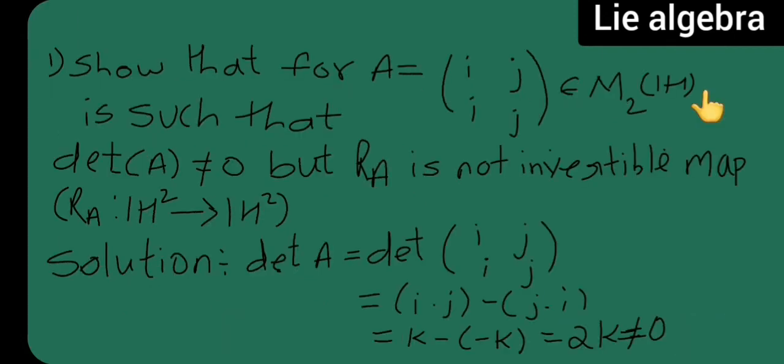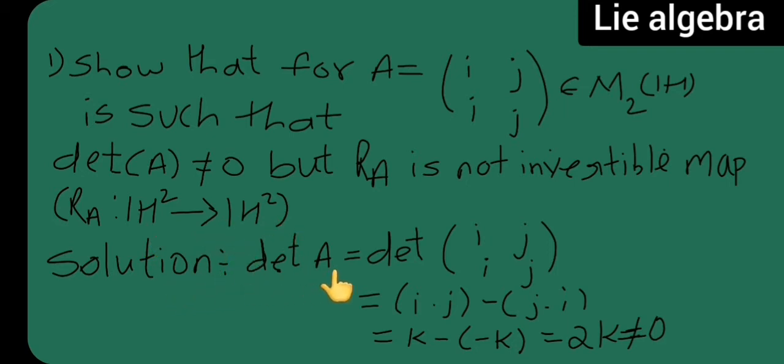So this is my next proposition. Here I have to show that for A equal to the matrix with entries i and j, this matrix belongs to M2 of H. So this is a 2 by 2 matrix such that the determinant of A is not equal to 0, but RA is not an invertible map. So I will be showing that the determinant of A is not equal to 0 and RA is not an invertible map, RA from H2 to H2.